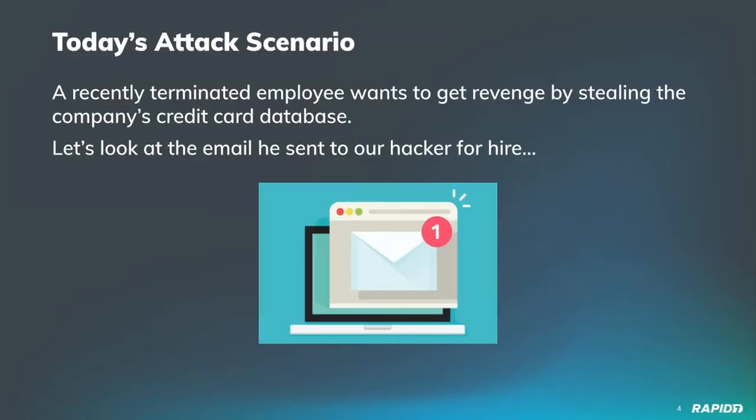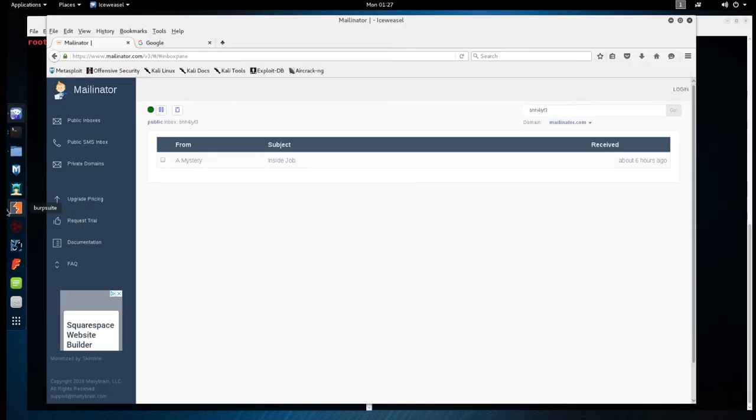Okay, so let's set the stage. I was contacted by a disgruntled employee to obtain his previous employer's internal credit card list so he can sell it on the dark web. He also says he has a guy on the inside that's going to help me retrieve this list. And so let's take a look at the email he sent me.